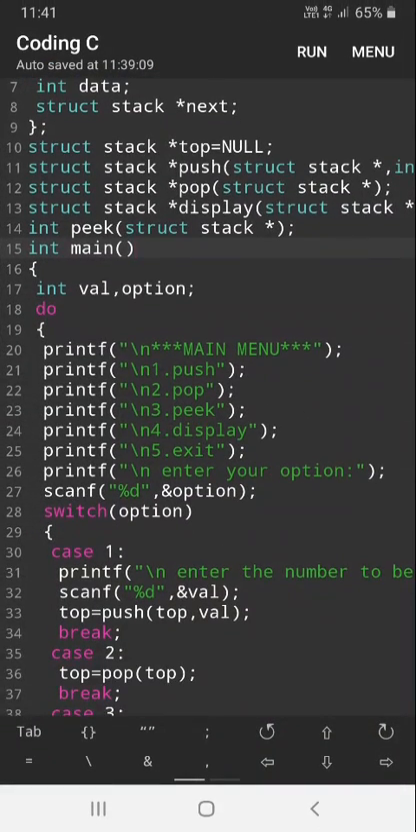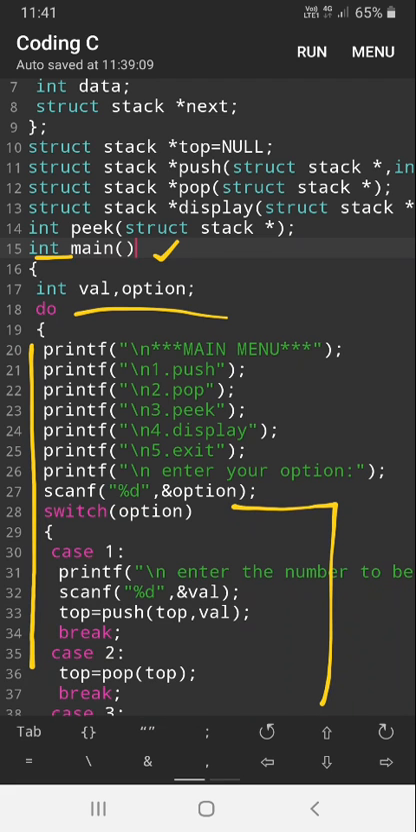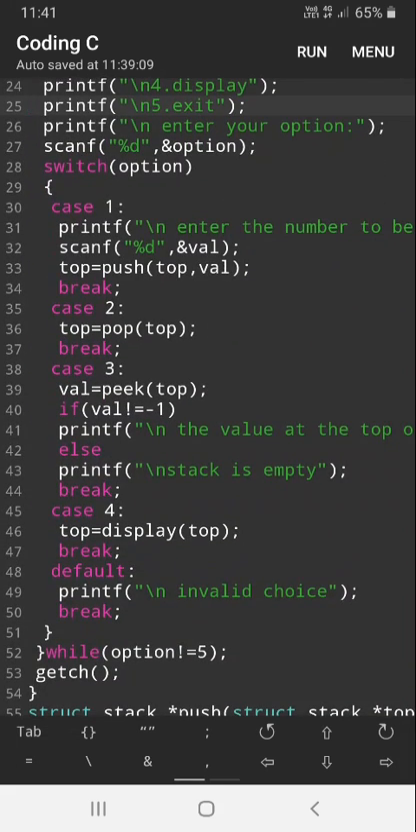And next, from here the main starts. The main is returning a value, that's why I wrote integer, and two variables, value and option. Write down a do while loop. In the do while loop we wrote a switch. Write down the main menu: push, pop, peek, display, exit, enter your option, reading that value to option. As per the option, the rest of the things are executed. This is the switch. If the option is 1, it means enter the value to be inserted, read the value to the variable value and call the function: top is equal to push of top, value.